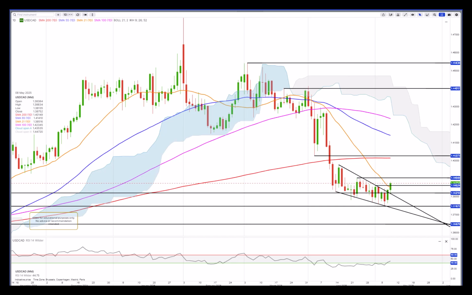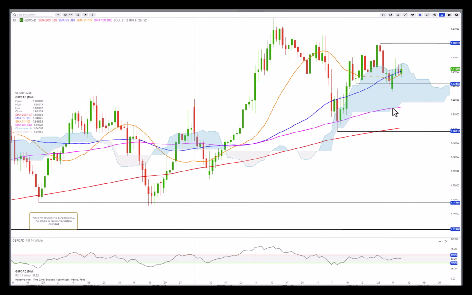Sterling Canada, not really much to say, still in this range here between 183 and up to 186. Still negative sentiment on the RSI, indicating we could see it lower, but the moving averages are actually pointing higher, so that is pointing the other direction. So a little bit indecisive here. I would wait and see what's really happening, but I think we could see it trying to crawl higher towards 186. Can it break it or not? That would be the question.